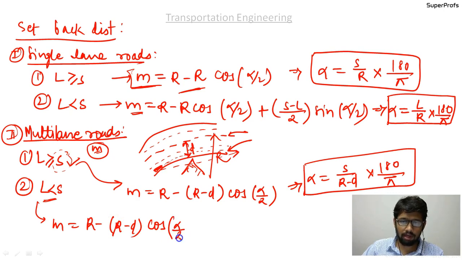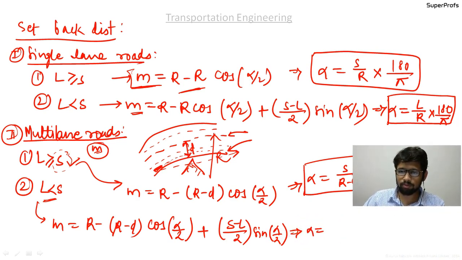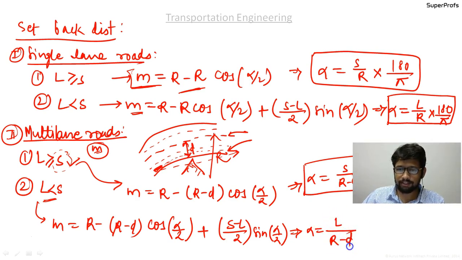And in case 2, this formula will be modified to M equal to r minus d cos of alpha by 2 plus s minus l by 2 sine of alpha by 2, where alpha will be given as L upon r minus d into 180 by pi.